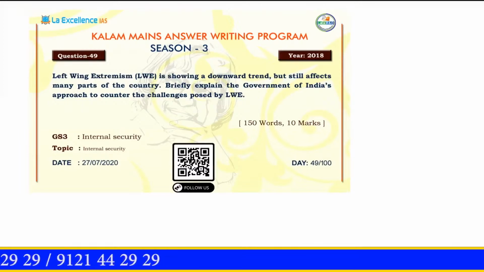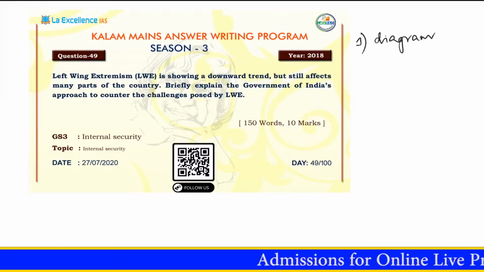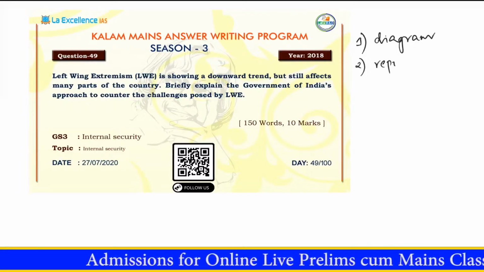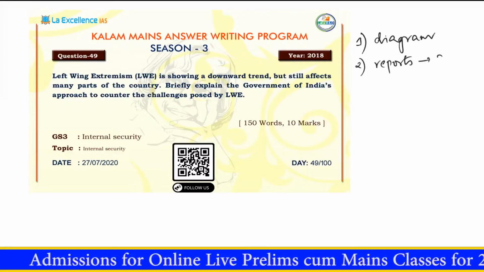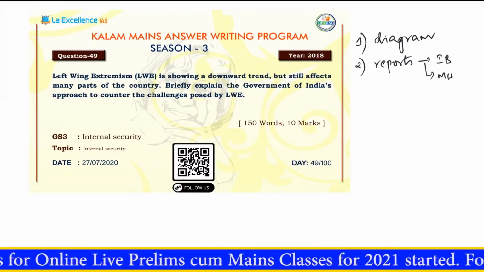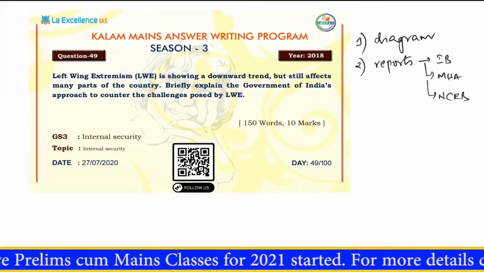So the first thing I mentioned in relation to internal security based questions is the usage of a diagram. The second thing I want you to keep in mind is the usage of reports. There are several reports, be it from the Intelligence Bureau or the Ministry of Home Affairs or the National Crime Records Bureau and so on.